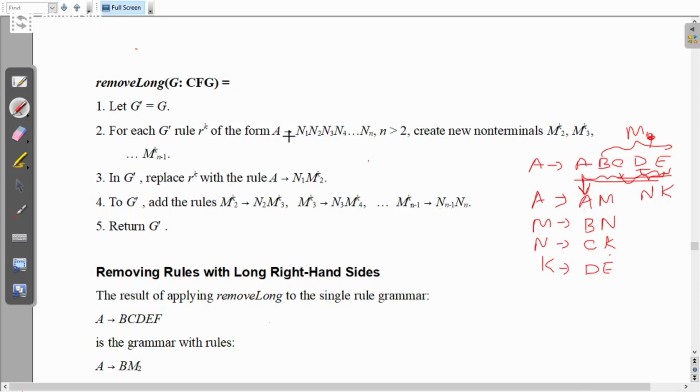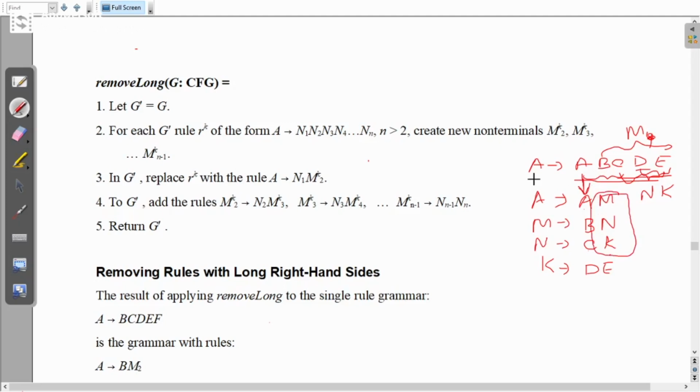A gives N1, N2, N3, N4, up to Nn, where n is greater than 2, create new non-terminals M2, M3 up to Mn minus 1. So here, how many new non-terminals have I created? 3. Apart from A, there are M, N, K, that's it. These are the 3 new non-terminals I have created.